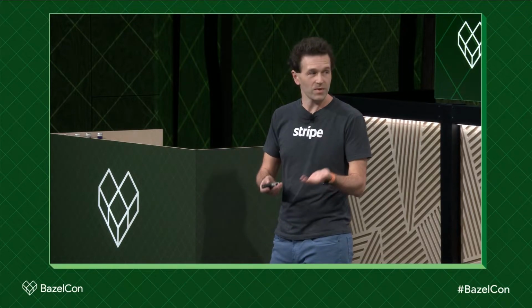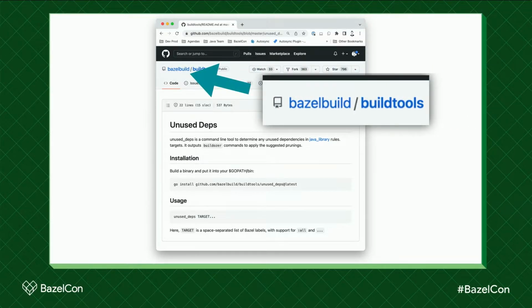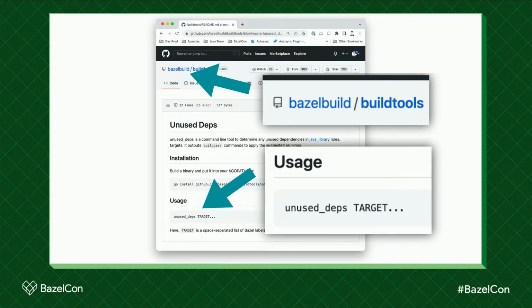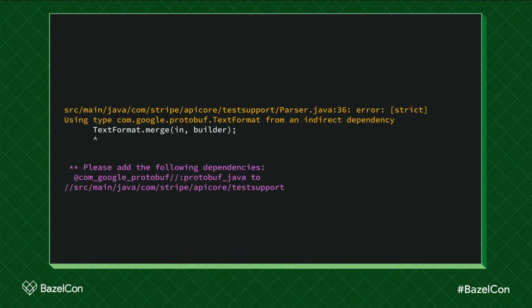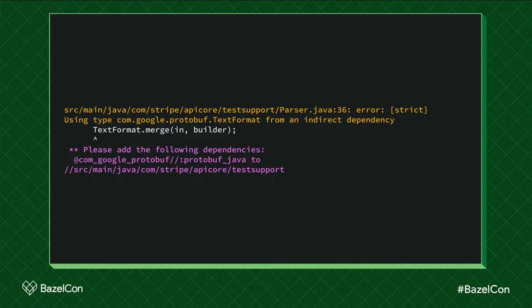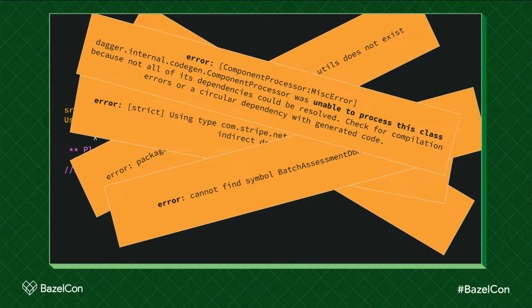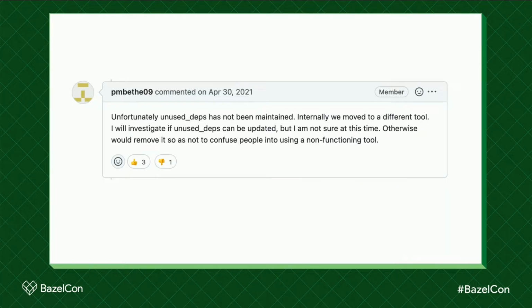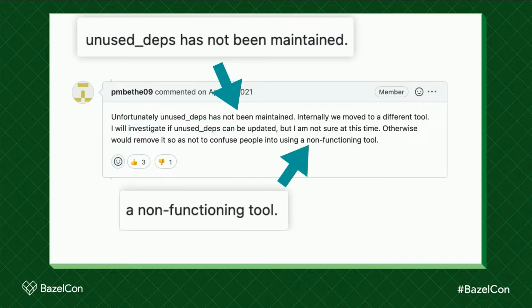We looked around, and we found this. It's a tool from Google. Looks pretty official. Looks pretty easy to use. So we tried it. And we saw a lot of errors. And you can see here, Basil actually helpfully suggested that we re-add the dependencies back. And we saw a lot of other errors and generated code, Dagger, all kinds of stuff was missing and broken. We were wondering, oh, has someone else had this issue? And we found this post from someone at Google, maybe someone in this room. It says, unused deps has actually not been maintained. It is a non-functioning tool.